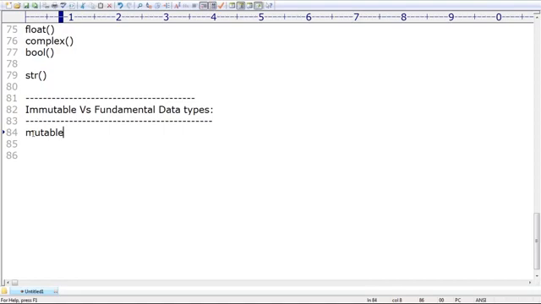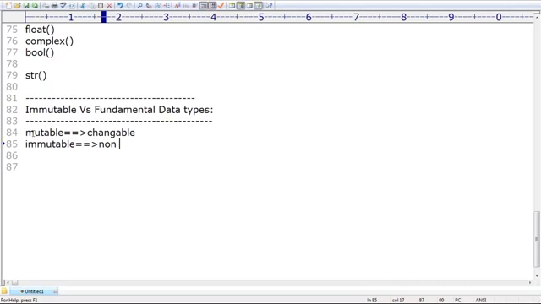Mutable means what? Changeable. It's the general word. Mutable means changeable. Happily you are allowed to change, no problem at all. You are allowed to change. But immutable, you can't change. Non-changeable. Are you getting that?